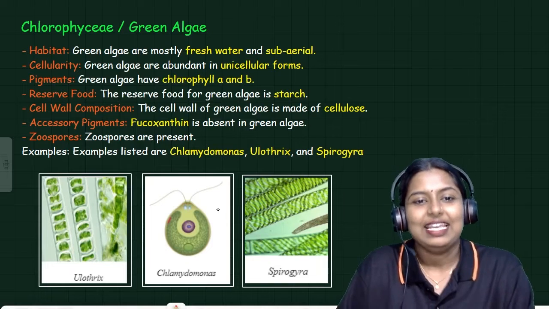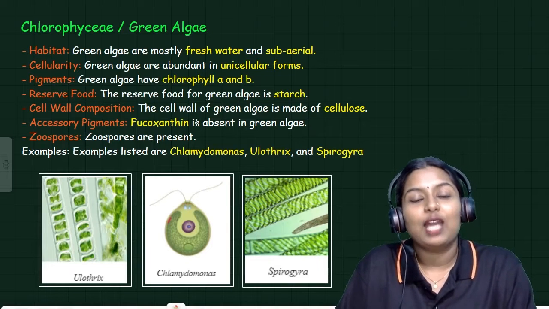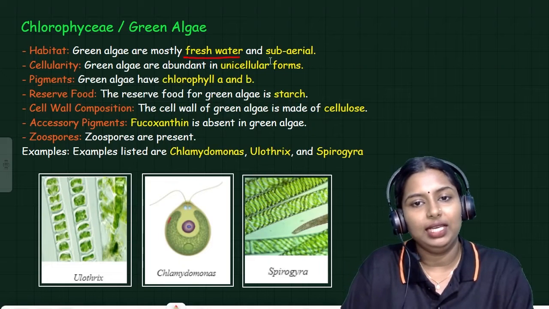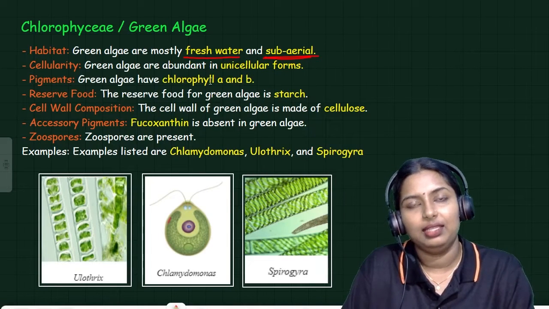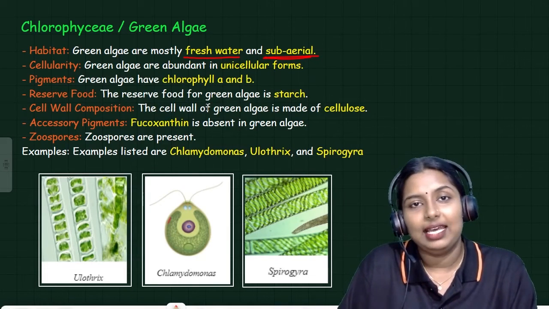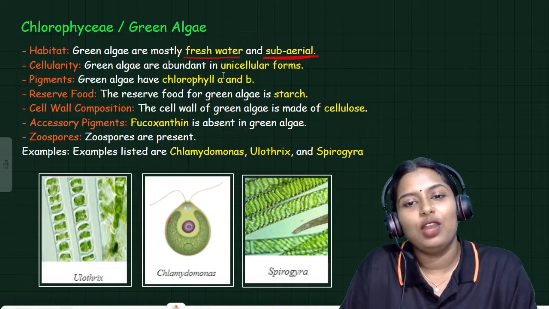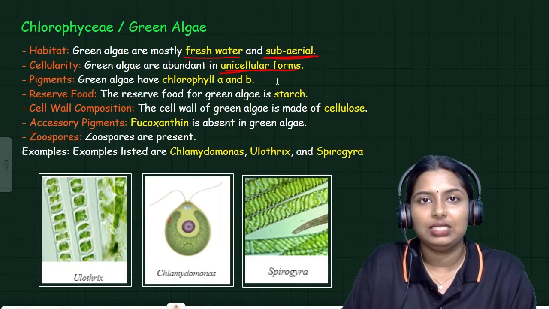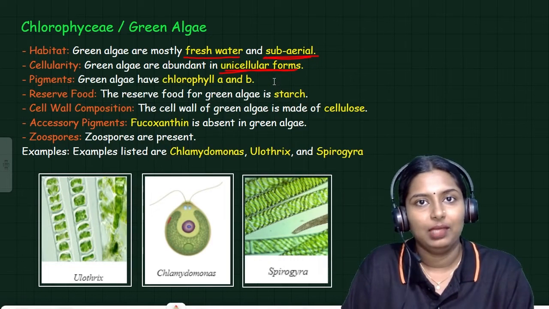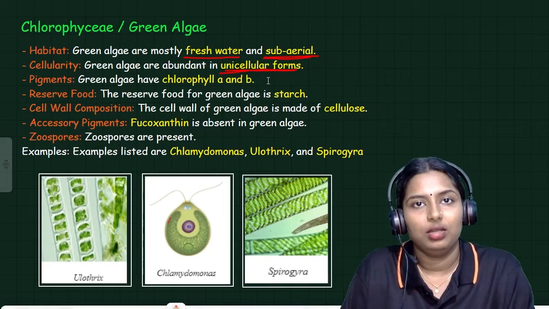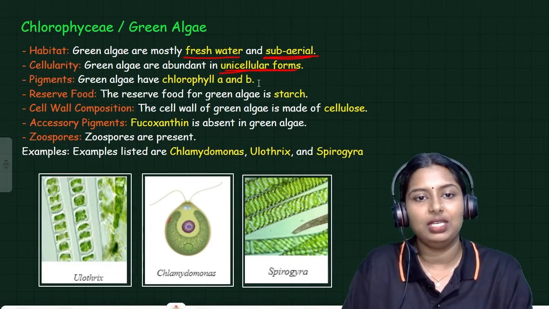Green algae are mostly freshwater. These algae can be seen in freshwater and are subaerial. These algae are abundant in unicellular forms, which is also very important. Most of these green algae are unicellular. Unicellular means only one cell is present in it.